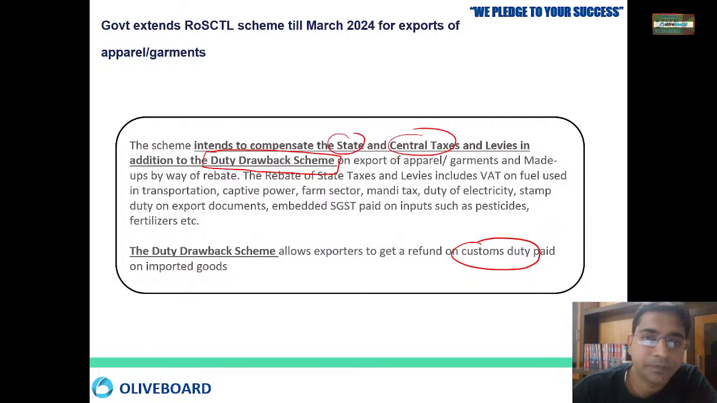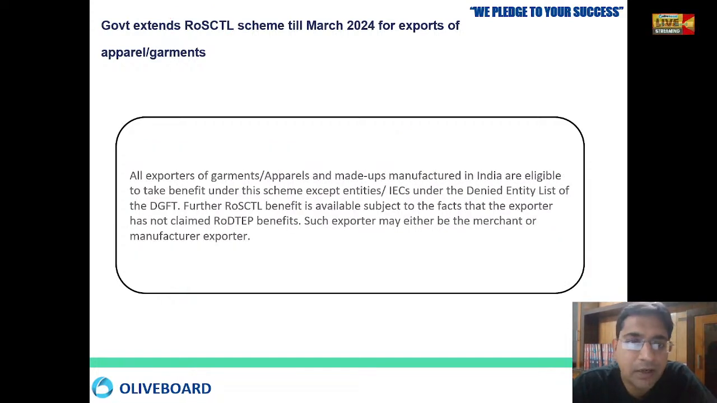Okay, so the ROSCTL scheme will compensate not only your state and central taxes, but it also compensates your duty drawback. So the duty drawback scheme is working along with the ROSCTL scheme. All exporters of garment manufacture are eligible for this whole process, except those who are under the denied entry list. Other people can get the benefit of the scheme.